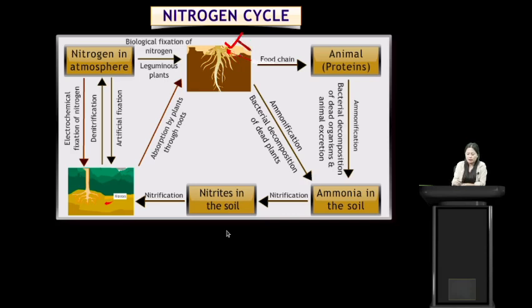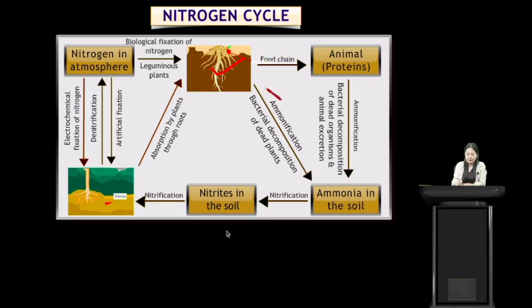Now some animals feed on plants, including humans. We also eat plants. So through the food chain, the animals will also consume the nitrates, the nitrogen compounds. So here we have animal proteins.